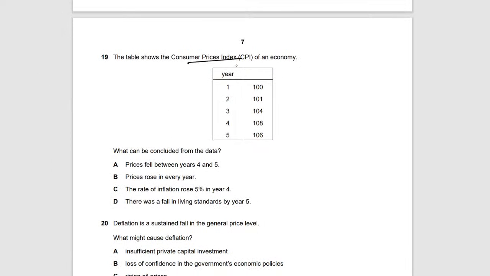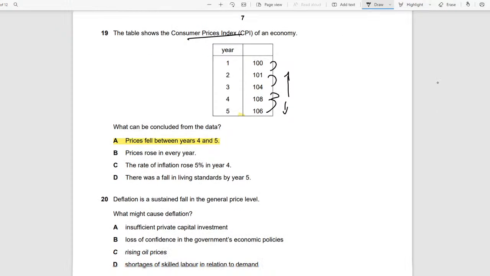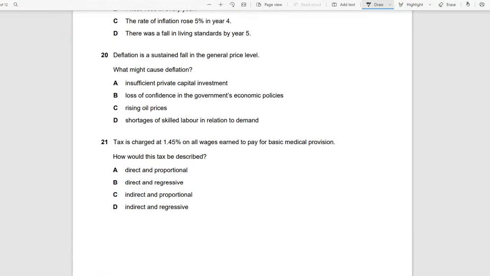The table shows consumer price index. Okay, so you can see it's increasing all the way from here, but then from here it is decreasing. So for 4 to 5, the price is decreasing. So let's see. The prices fell between year 4 and year 5. Yeah, there you go. Exactly, that is the answer. That's what the consumer price index tables usually show. It's usually dealing with the price, right? Move on to question 20.